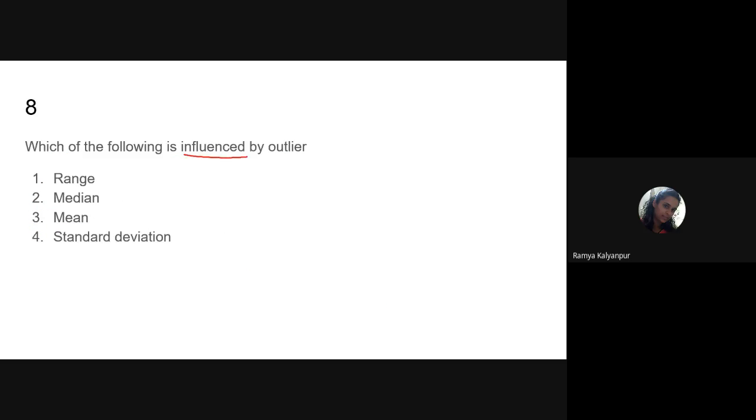Which of the following is influenced by outliers? Outlier means what? For example, in a class, some students weigh 40 kgs, another weighs 50 kgs, another 30 kgs, another maybe 55 kgs. When we take the average, that is 40 plus 50 plus 30 plus 55, divided by how many people there are: 1, 2, 3, 4. So the denominator will be 4.